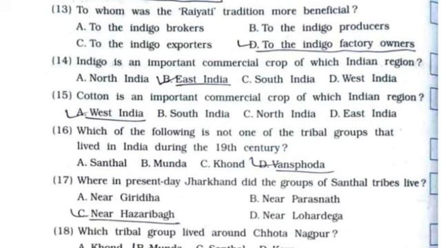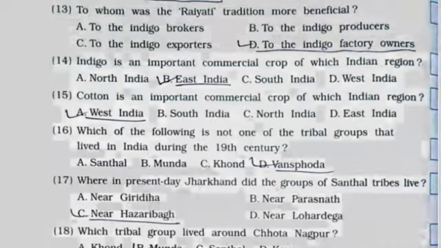15th, cotton is an important commercial crop of which Indian region? It's option number A, West India. 16th, which of the following is not one of the tribal groups that lived in India during the 19th century? It's option number D, Vanshphoda. 17th, where in present day Jharkhand did the groups of Santhal tribes live? It's option number C, near Hazaribagh.